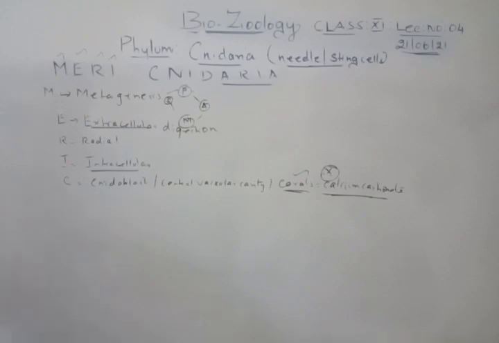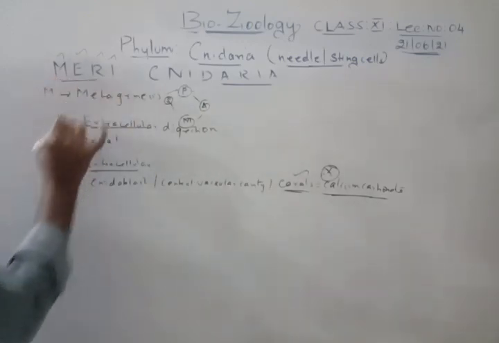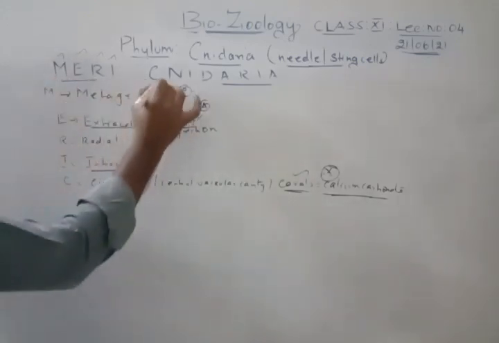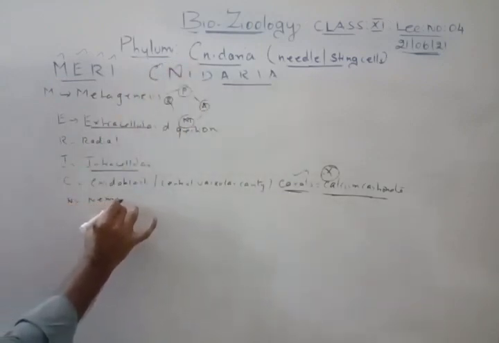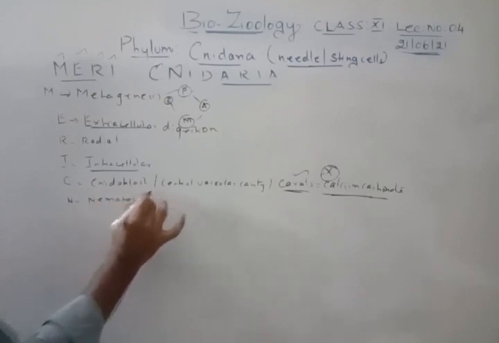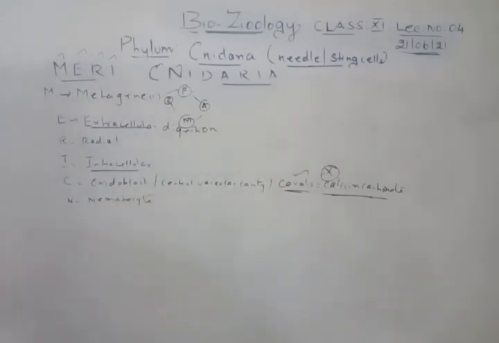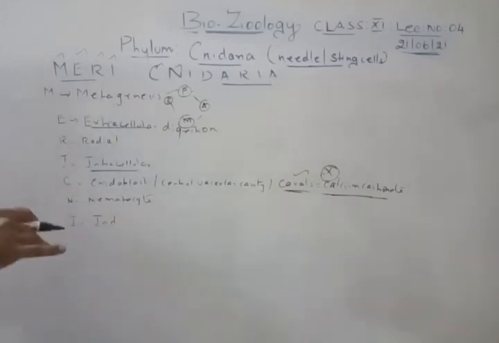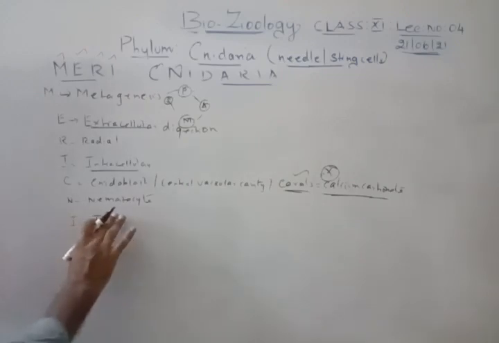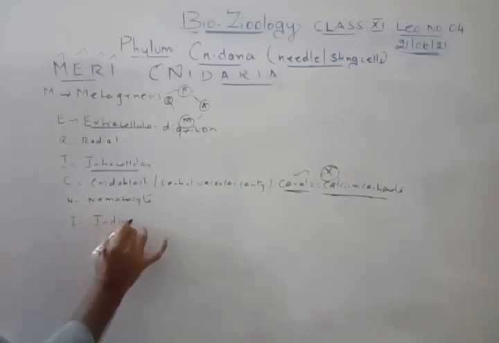Right. So Merry is completed here. Then C I have just taken here, and the next one is N. N is nematocyte. Nematocytes will be present on the tentacles, and you know the role of the tentacles. The next one is I. Here the I we will talk about fertilization. It is internal and indirect fertilization.